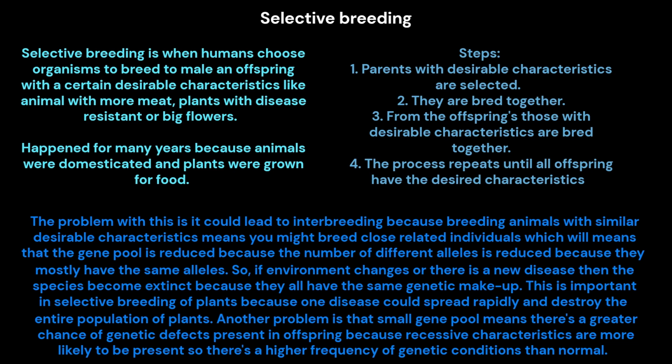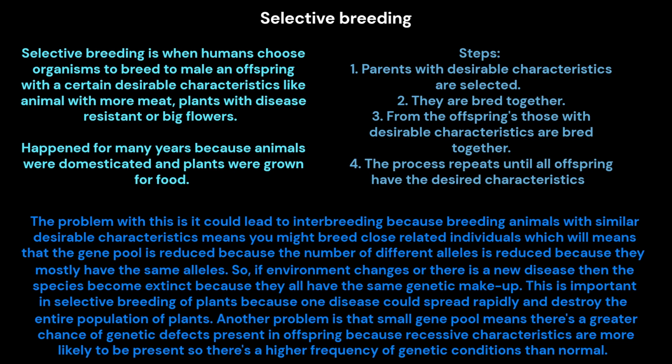Steps. 1. Parents with desirable characteristics are selected. 2. They are bred together. 3. From the offspring, those with desirable characteristics are bred together. 4. The process repeats until all offspring have the desired characteristics.